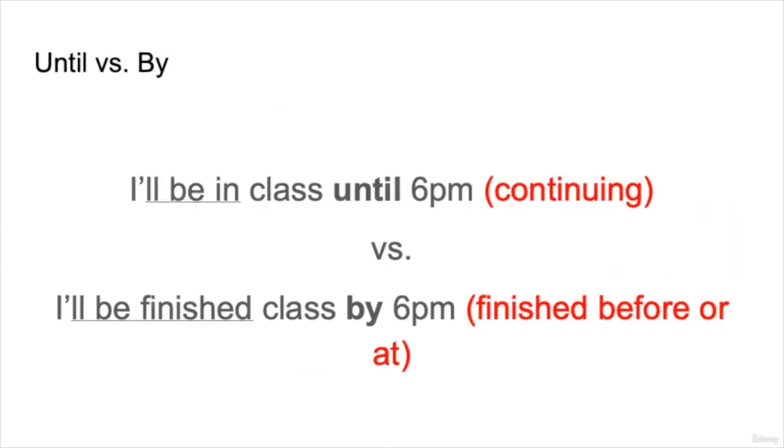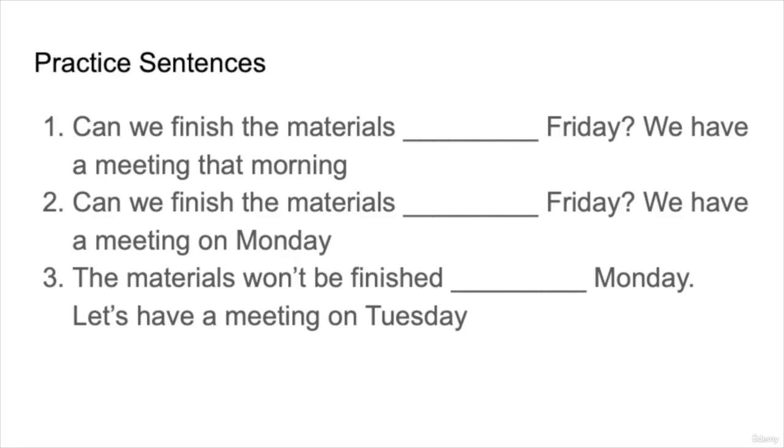Until and by are actually quite similar, so let's take a look at the subtle differences between them. "I'll be in class until 6" is something that will continue and finish at 6. "I'll be finished class by 6" means I'm finished before or at 6. So a completed action in the second sentence and a continuing action in the first sentence that will stop at 6. And let's practice with some practice sentences.